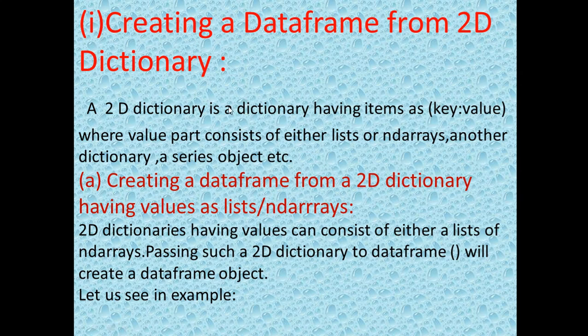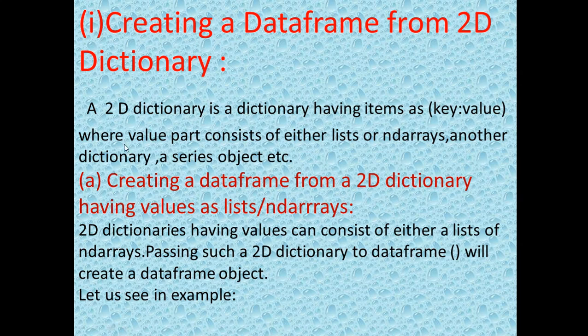So a 2D dictionary is a dictionary having items as key-value pairs, where the value part, that means the thing you write after the colon, consists of either a list or ND arrays or another dictionary or a series object. So the value of the dictionary can be a list, it can be a dictionary, it can be a series object, or it can be an array.